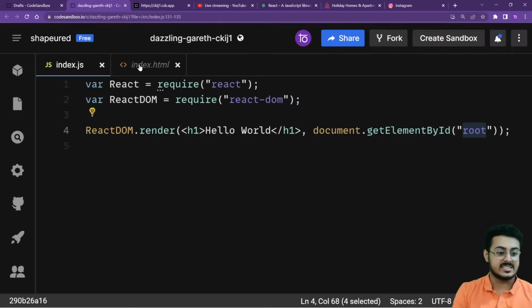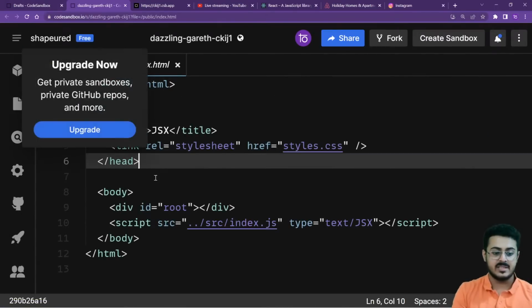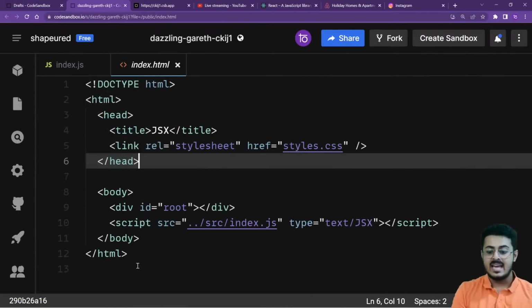As you are able to see, there is nothing inside the index.html. There is no hello world inside the HTML tag. Are you guys able to understand this? Please let me know.